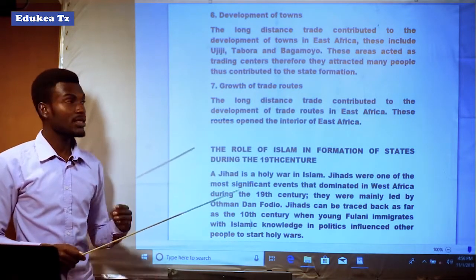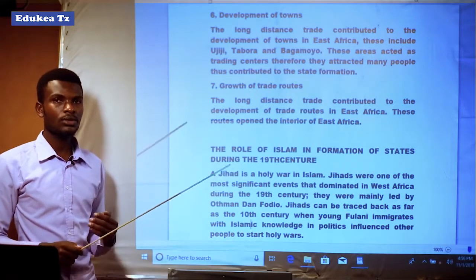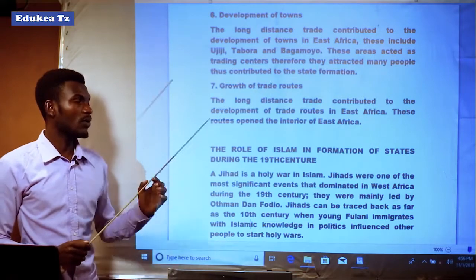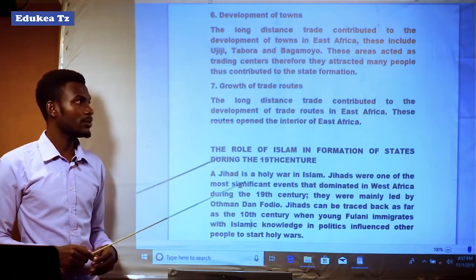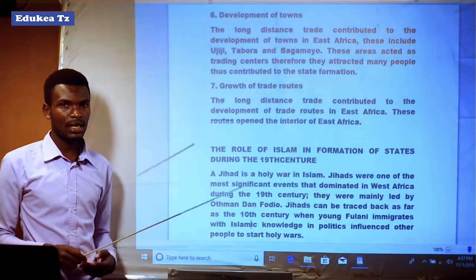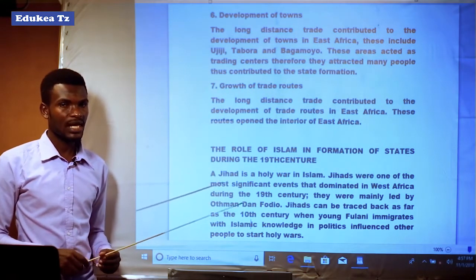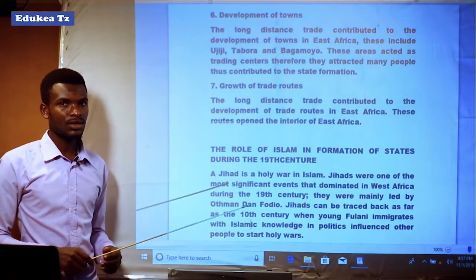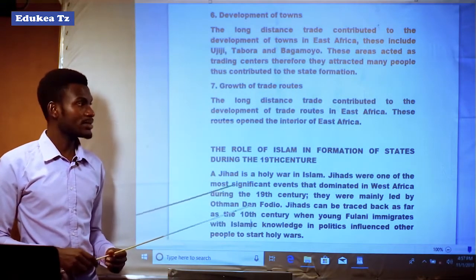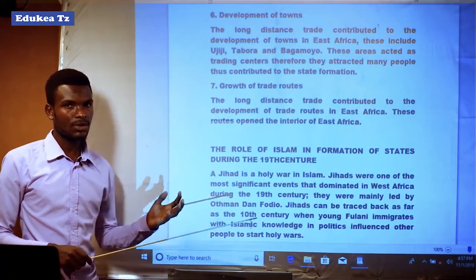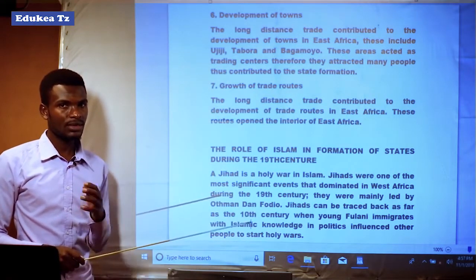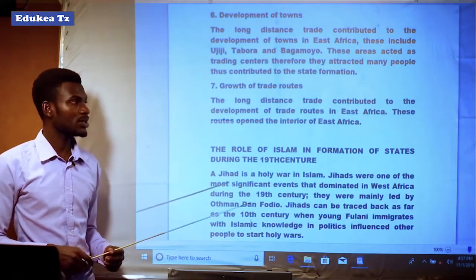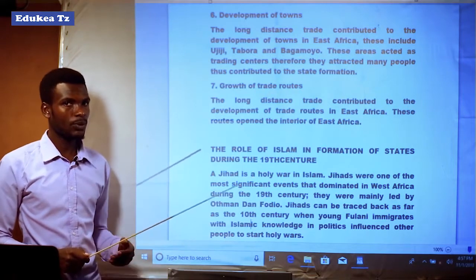The growth of trade routes was actually a trigger to the formation of states because these routes were transport links between traders from the interior to the coastal areas or from the coastal areas to the interior, whereby people transported their goods and items to exchange with other people.